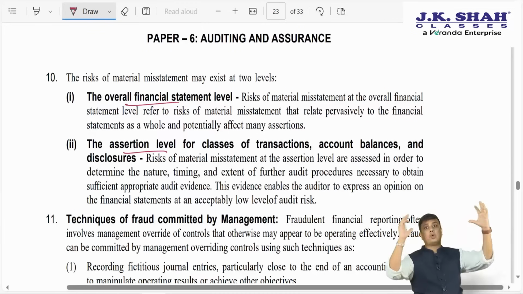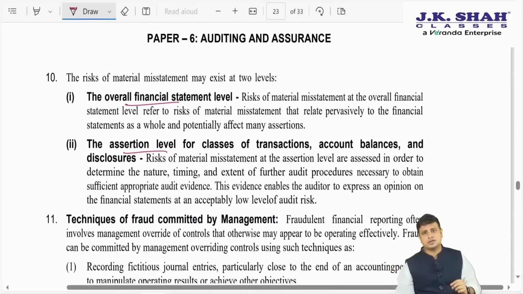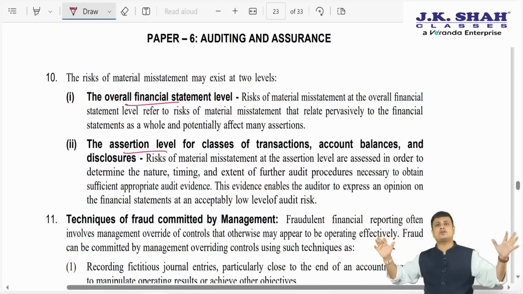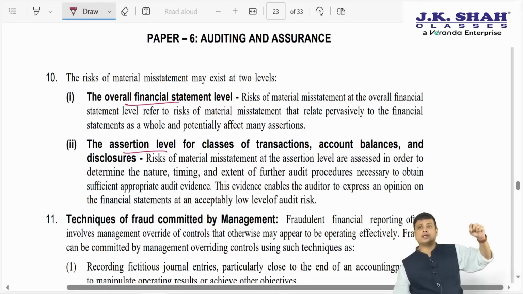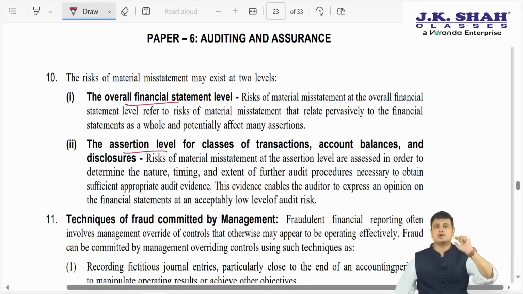So there is a risk that the whole financial statement may be materially misstated. When we talk about assertion, we think some account balance, classification, transaction may have a misstatement. So for example, if we are worried only about valuation of inventory, then ROMM is not for the whole of the financial statement. We are thinking that risk is only at that assertion, it is only for valuation. If we think depreciation has an issue, we think there is a risk of material misstatement only for measurement of depreciation.